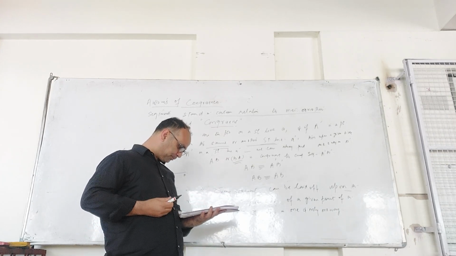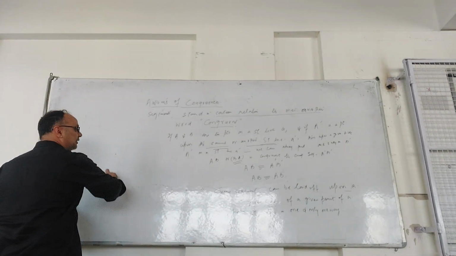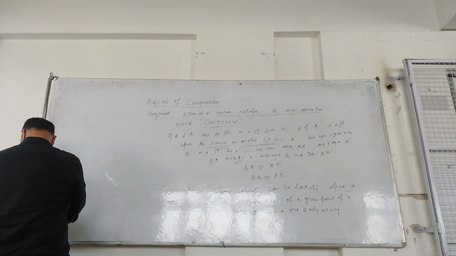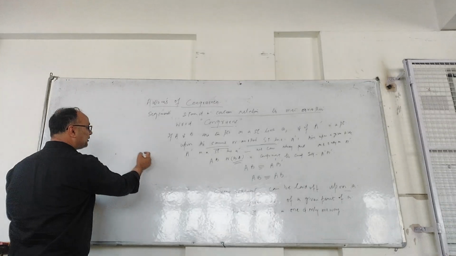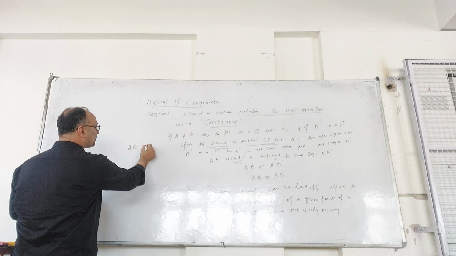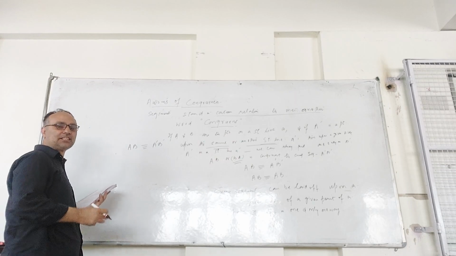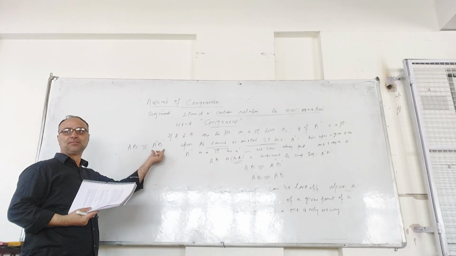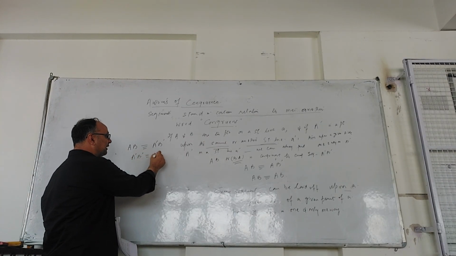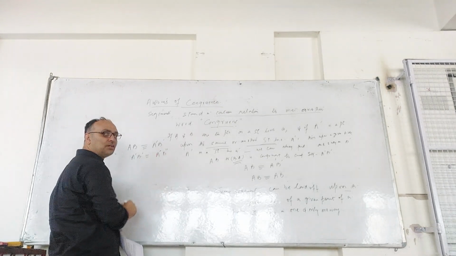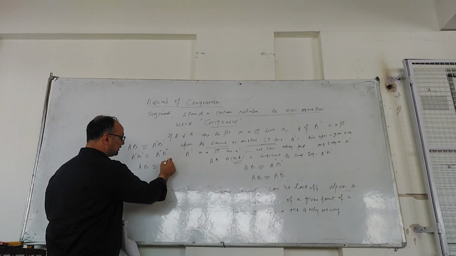So that's the point. There are other things you can also have. For example, if a segment AB is congruent to A prime B prime, and this line segment is congruent to another line segment, then from this we can also see AB is congruent to A prime.